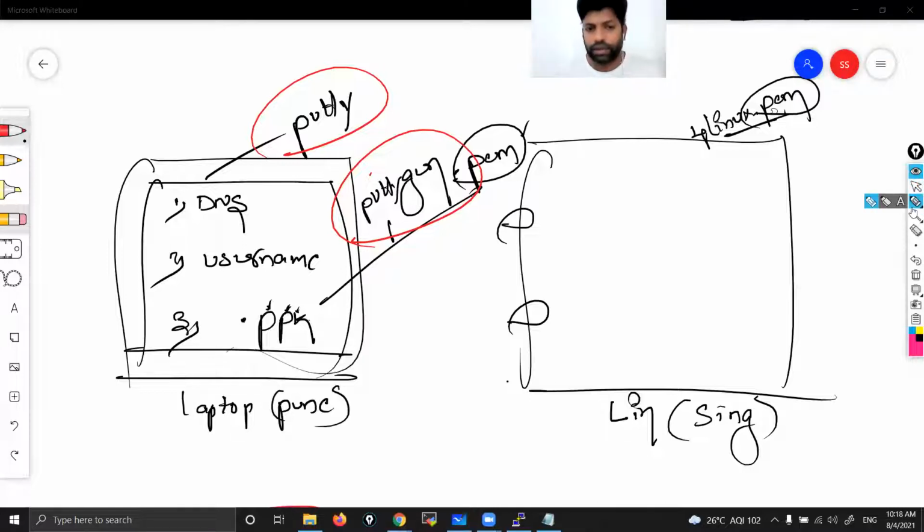Right now we have used the PEM key, and for all instances we can use the same PEM. Whether it is Windows or Linux, you are getting PEM only. If it is Windows, you convert PEM to password. If it is Linux, you convert PEM to PPK. Got it? Don't worry.